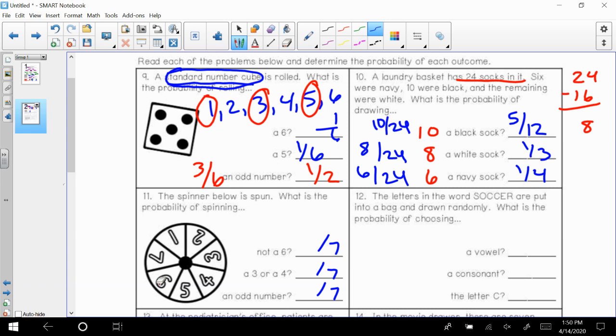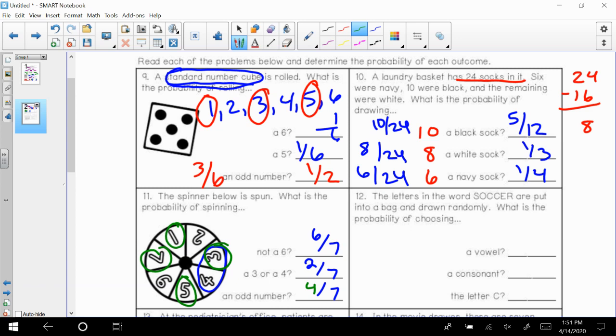So everything but 6 would be 6 out of 7, a 3, or a 4. So that's considering both of those, that's 2 options out of 7 total. And then odd numbers. So let me look for my odds. That's a 1, 3, 5, and 7. So that's 4 out of 7.